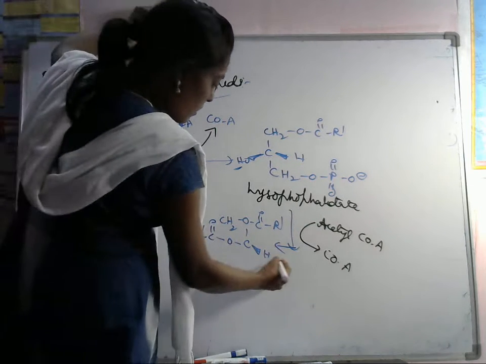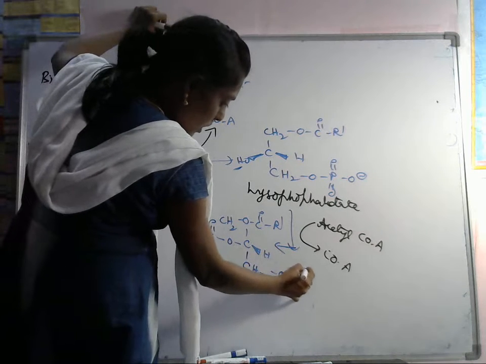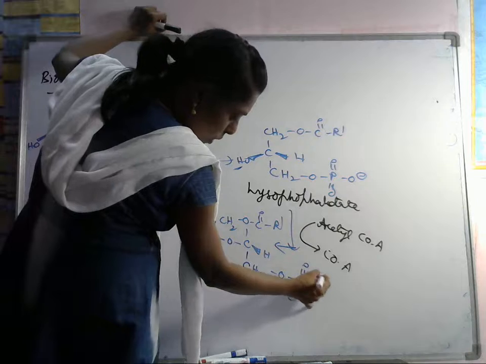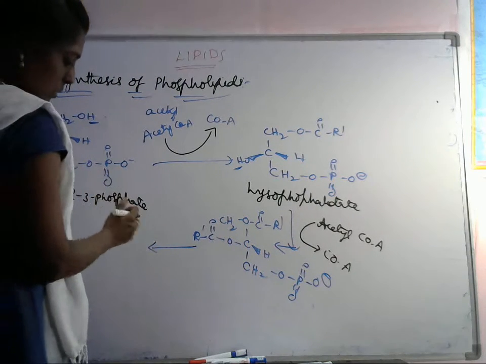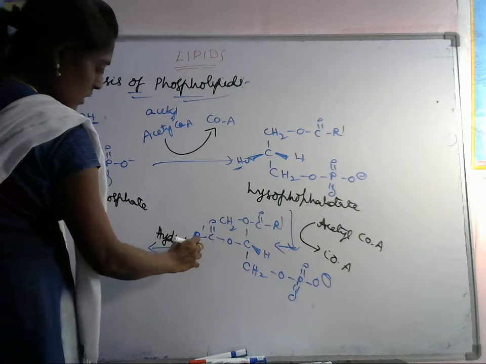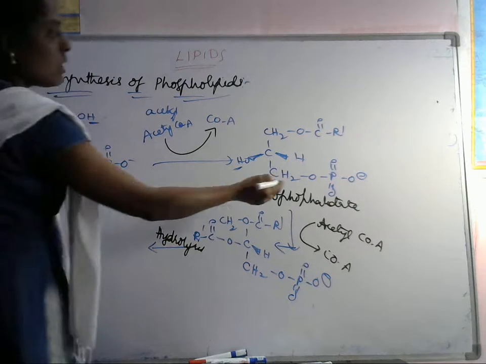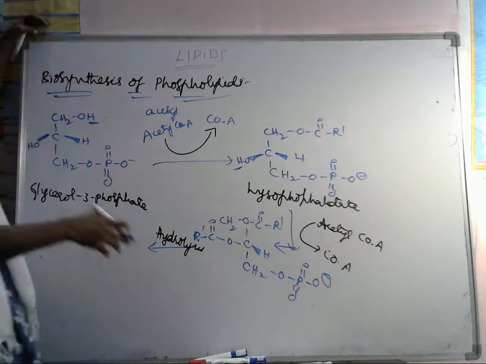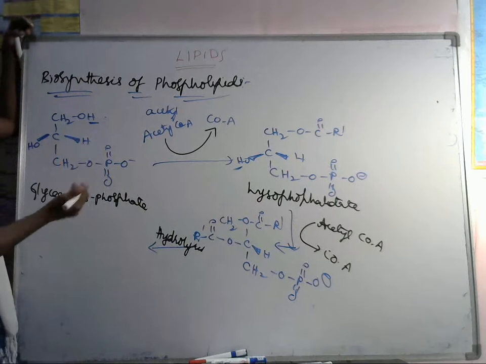Okay, so next we will have CH2OP double bond O minus. Next, if you do the hydrolysis, so what will be there? Here this phosphate group is attached, phosphate group is reduced, means converted into OH group.